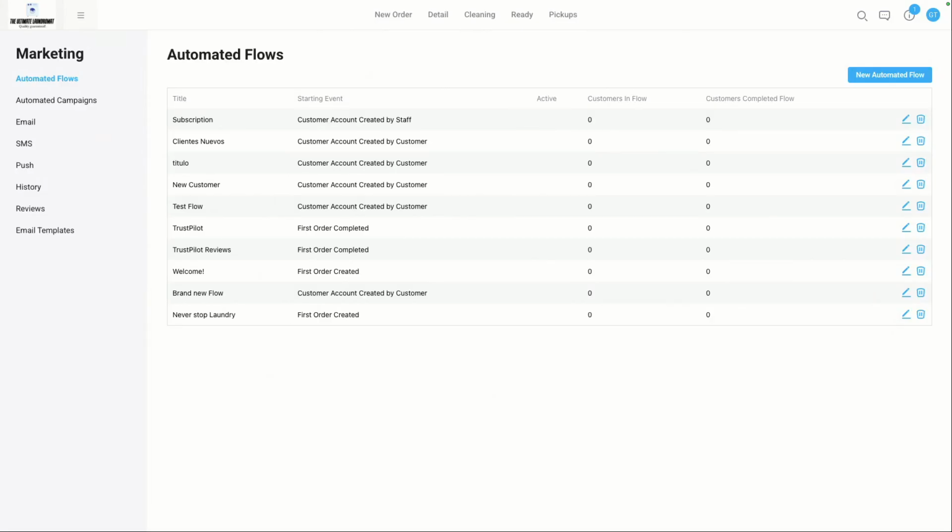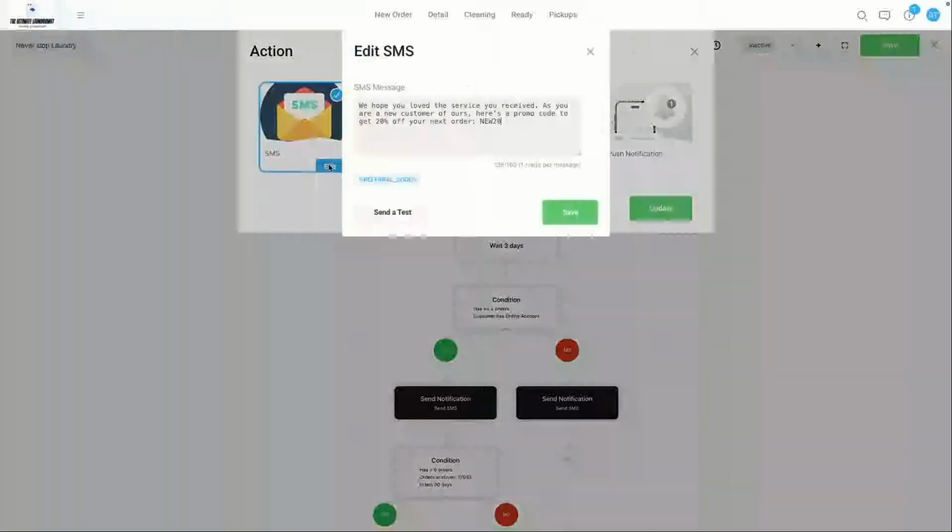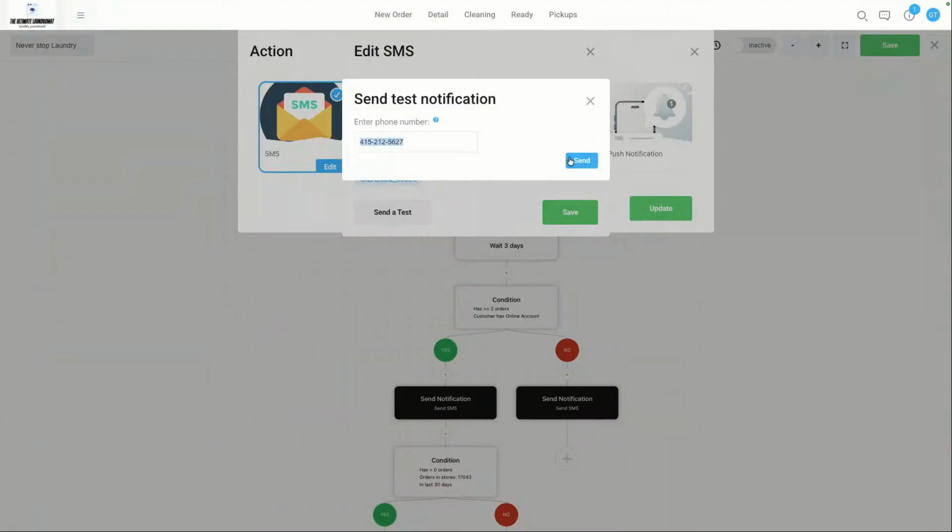But so that I can actually answer you, the best thing we can do is run a test. When we set up the automated flow and send the SMS, if I were to include, let's say, cleancloudapp.com, and I sent this, you can send yourself a test. You put the phone number in and you send it. So you can double check this very quickly. The only reason I can't test this right now is that I'm using a US test store account and my phone number is a UK one.